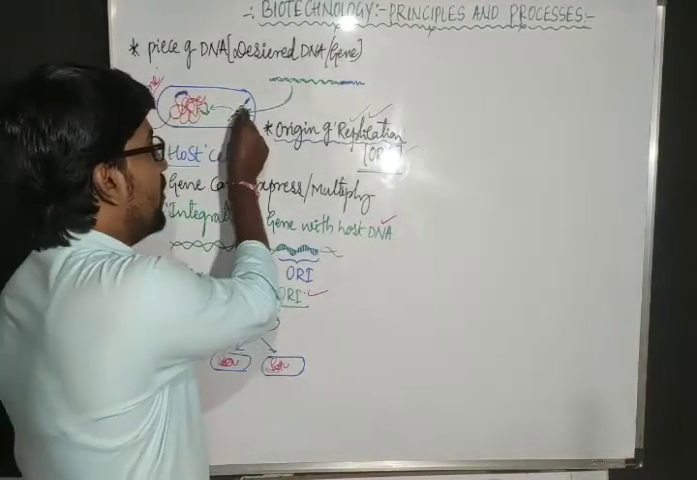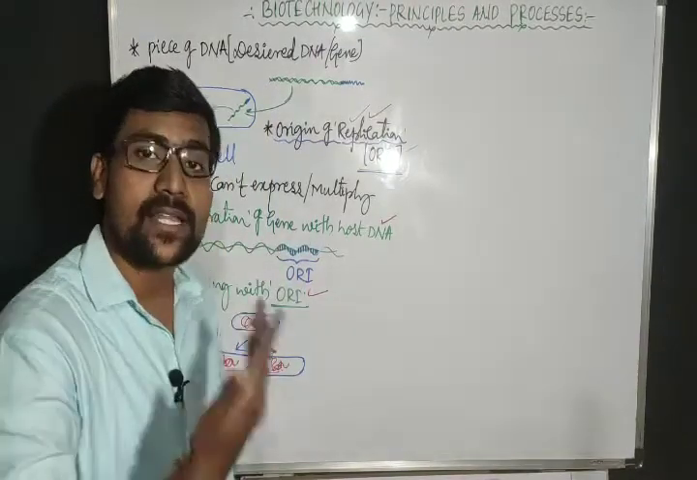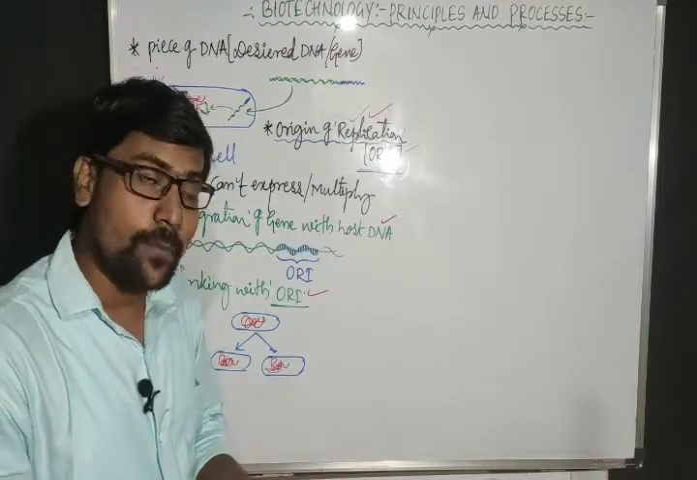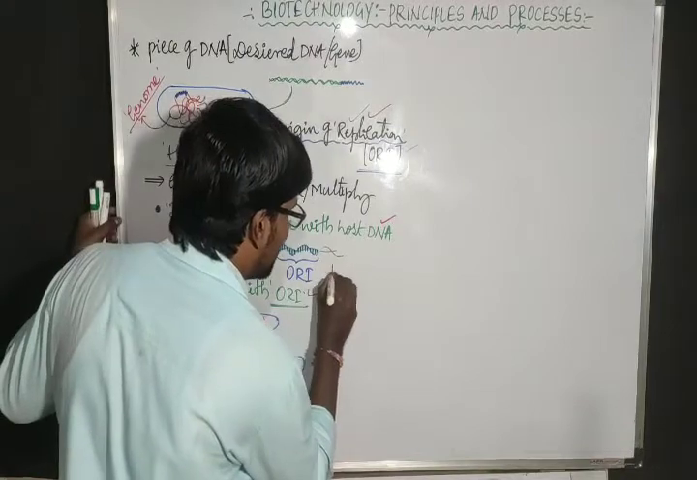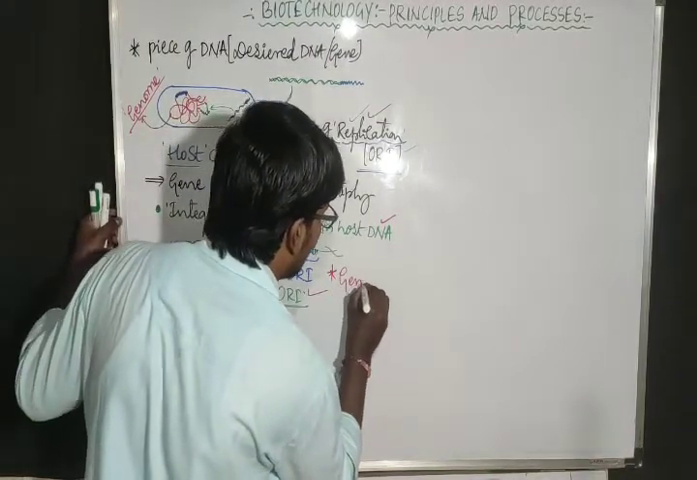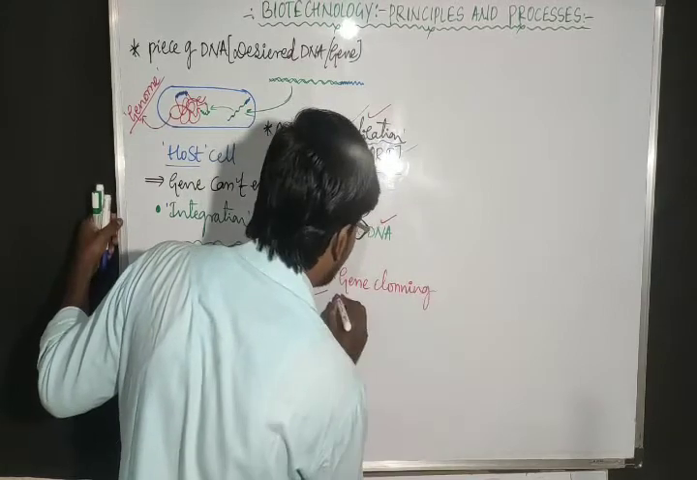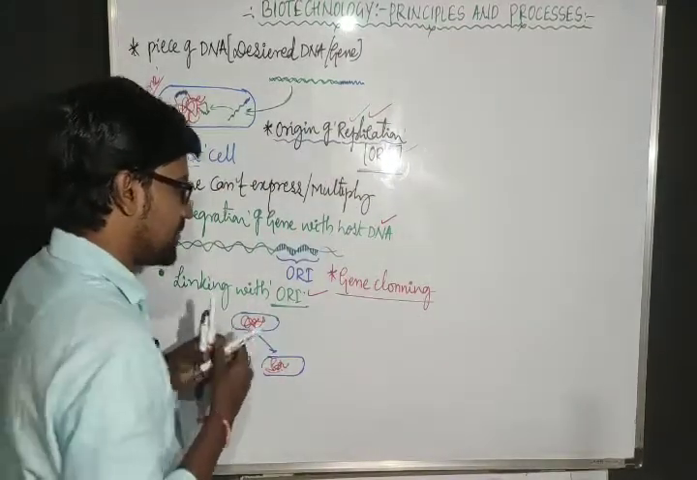In the same way, we introduce one gene, and that gene also increases in number because of multiplication. That means we will get many copies of a gene. That step we refer to as gene cloning. What do we refer to it as? Gene cloning.